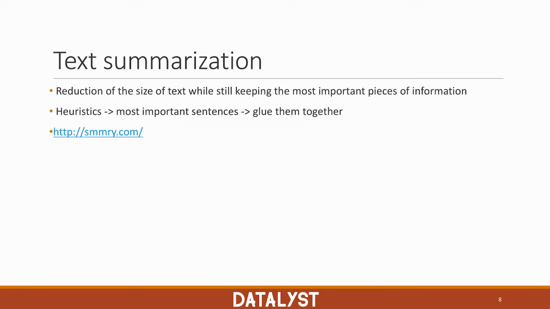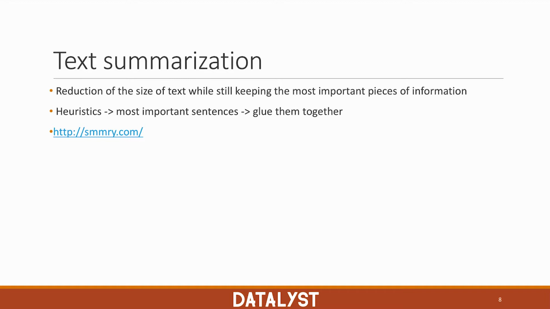Text summarization is another application of natural language processing. In summarization, we care about reducing a large chunk of text into the core, the most important pieces. Why would we want to do that? Well, if we have many documents and they're all quite long, instead of reading 1,000 pages, it might be easier to read, let's say, 100 pages in order for us to get the main points that these documents want to convey.